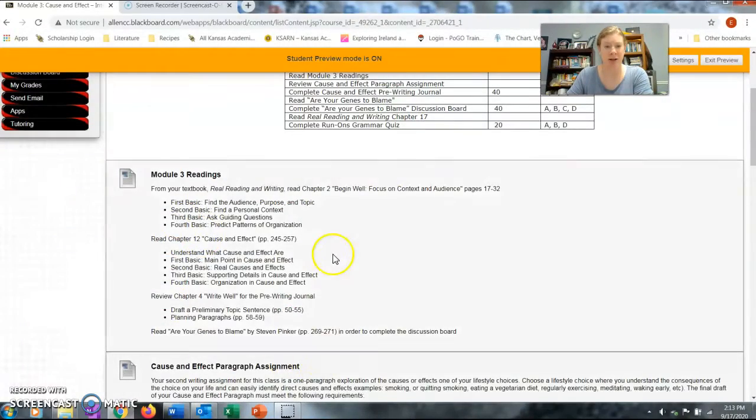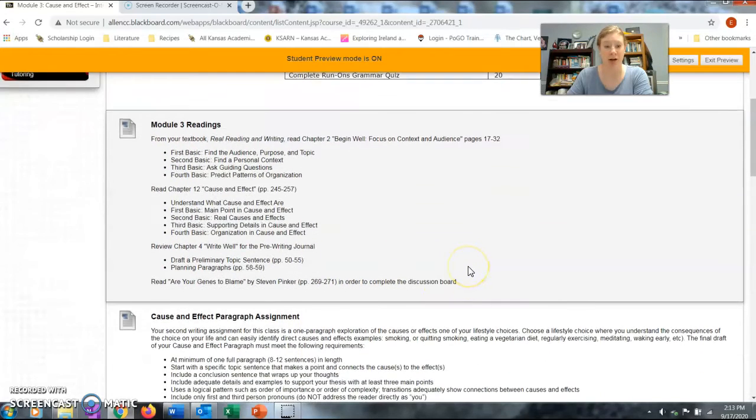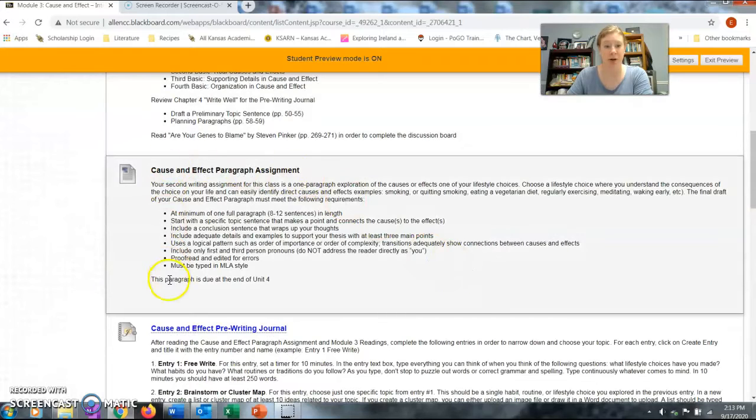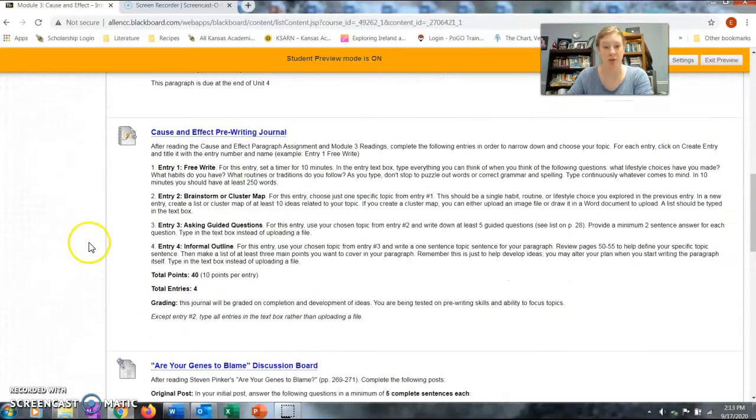Your readings here, some of these are a little bit of review from the previous module since we are working on our second paragraph assignment. This is the paragraph assignment for cause and effect. You can see that your task is to choose a lifestyle choice and discuss the causes and effects on your life. You won't actually start writing this paragraph until the next module, but it's in here so that you can start pre-writing. So we're actually spending 2 modules on this one.